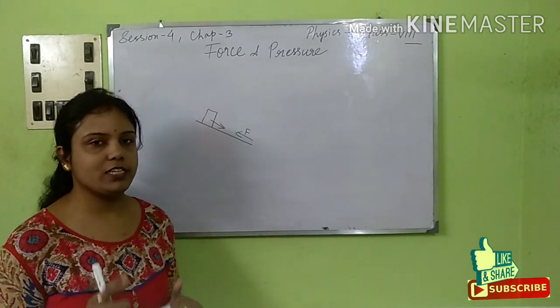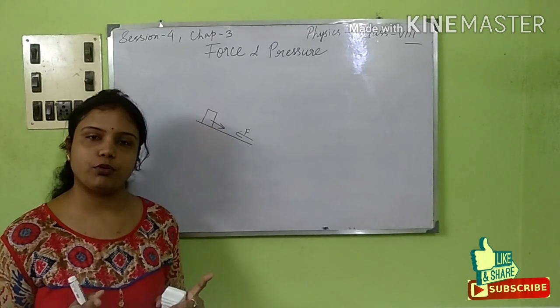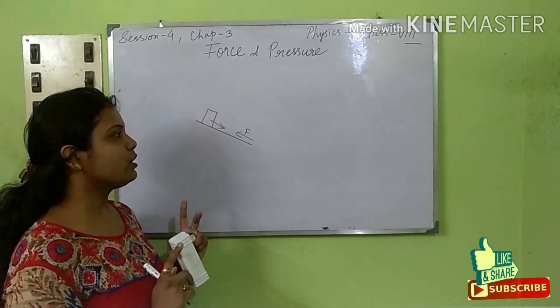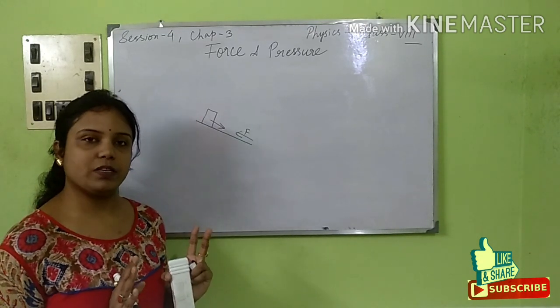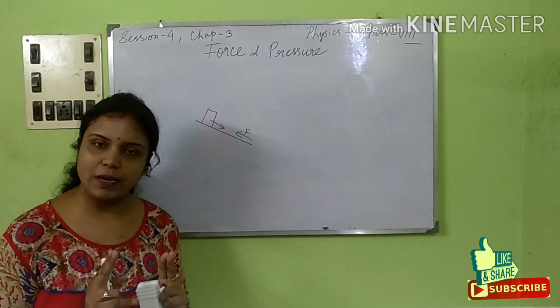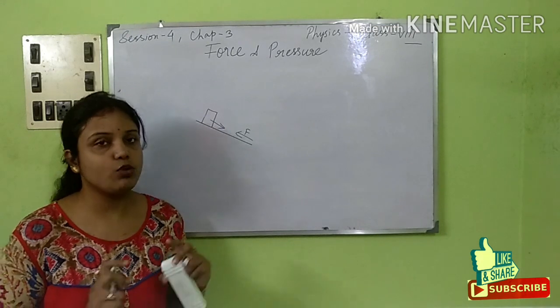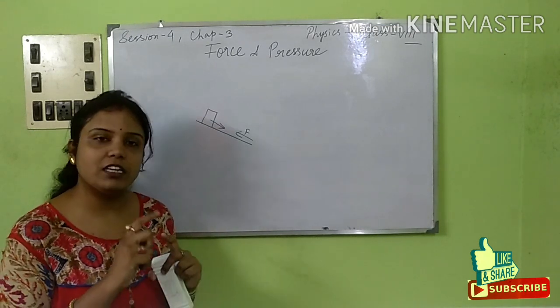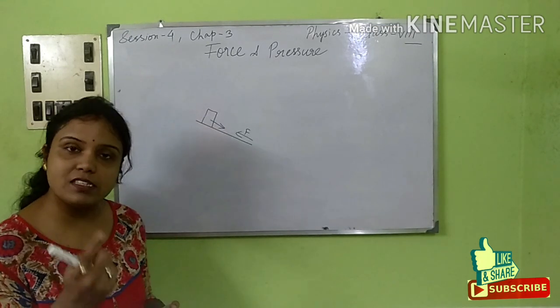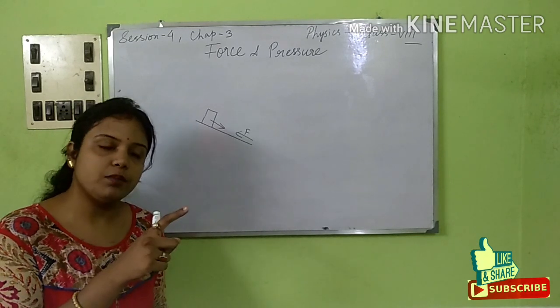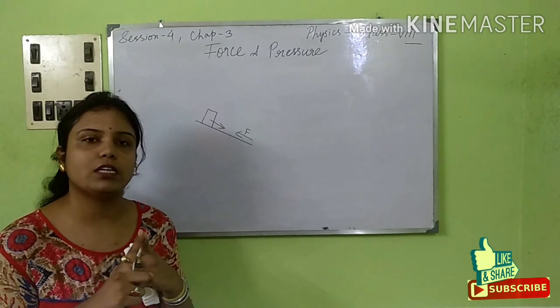And the third one, which I said, is that work done will be zero. When is work done said to be zero? Either the displacement is zero, or the force is zero, that is, no force is applied. Displacement can be zero only when the final position and the initial position are the same.